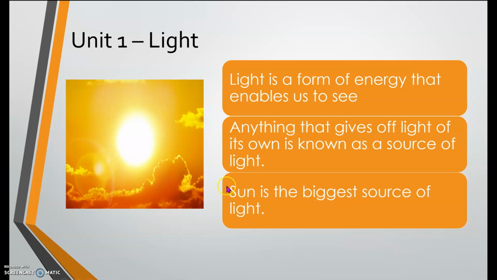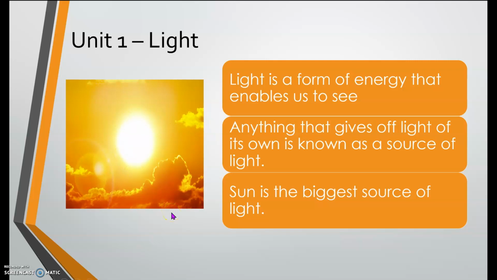Okay, the next one. Repeat after me. Anything that gives off light of its own is known as a source of light. Very good. So it says anything that gives off light. For example, here is the sun.